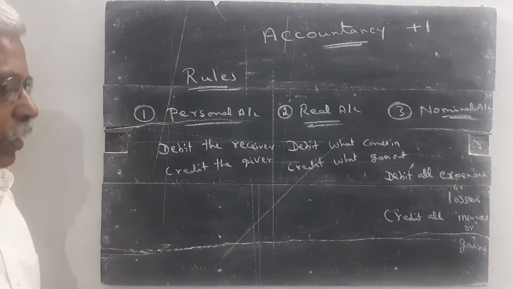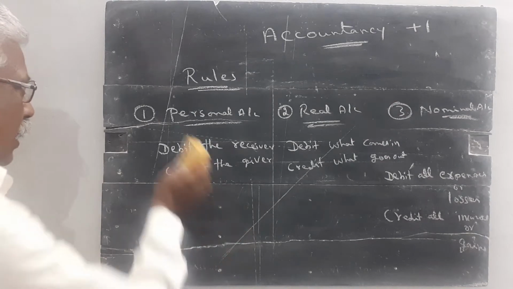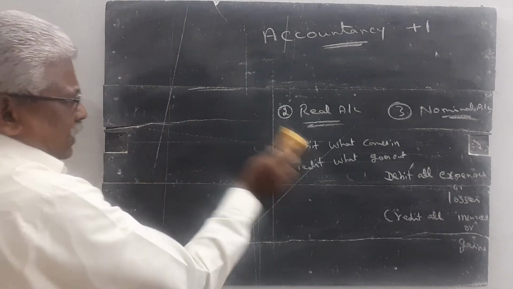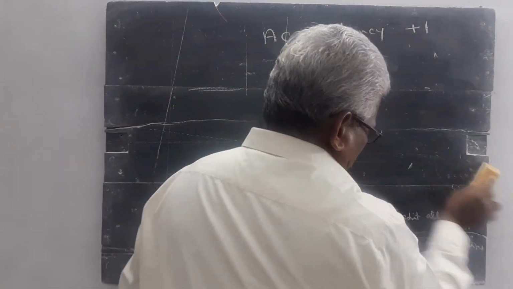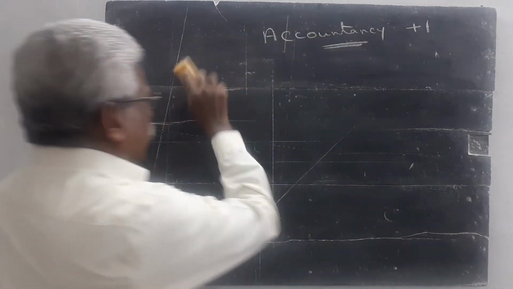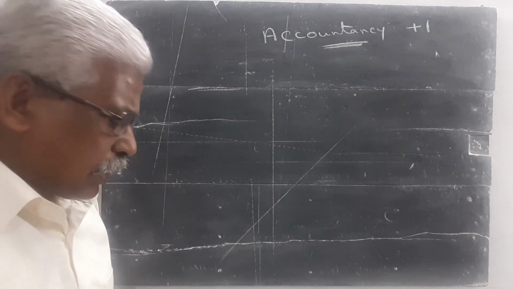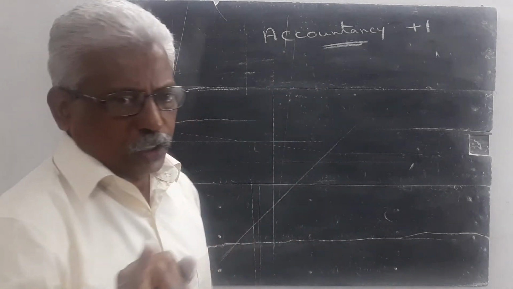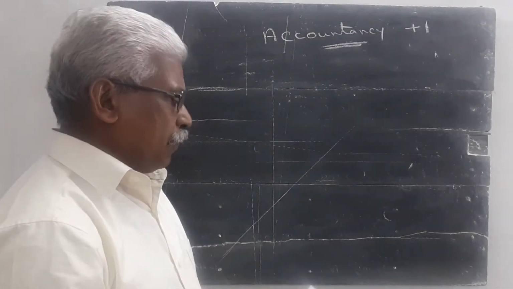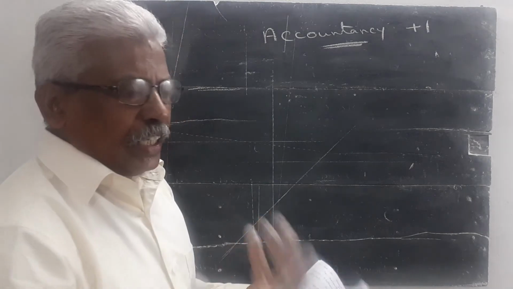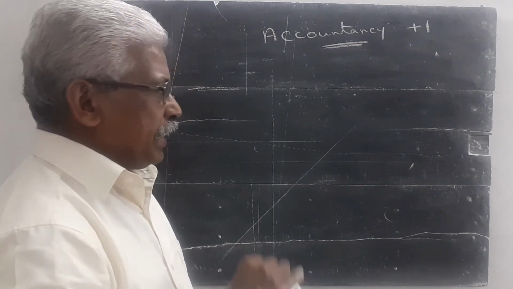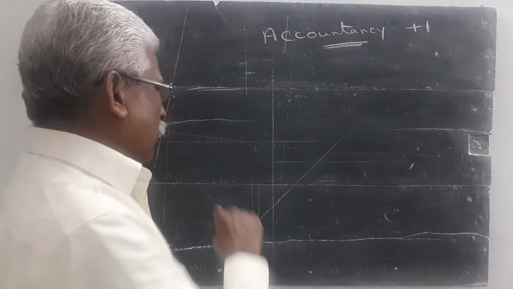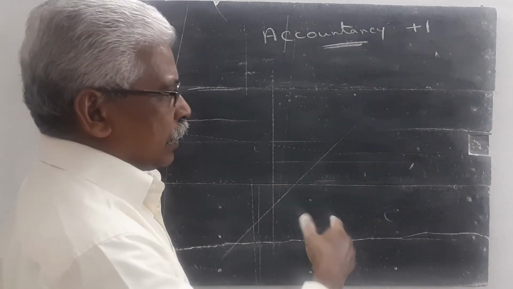Then we study another important word called transaction. We already studied some basic things. First we studied what an account is. Then the double entry system. Then debit, credit, personal account, real account, nominal account.